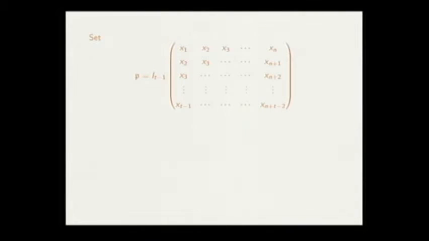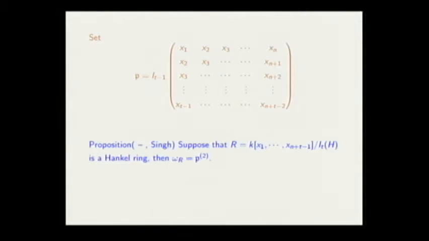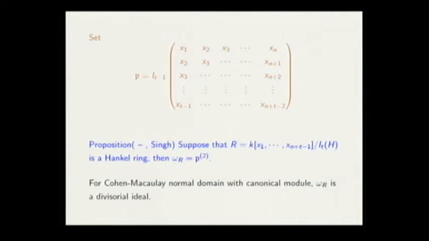And as a first result, we could show that for the Hankel rings, the second symbolic power of this P-frac is the canonical ideal of the ring. It was very good, and we know that because R is a normal ring, and the canonical module exists in a Cohen-Macaulay ring also, the canonical ideal is a divisorial ideal. So we know that the omega of R is a divisorial ideal, so it is an element of the divisor class group.